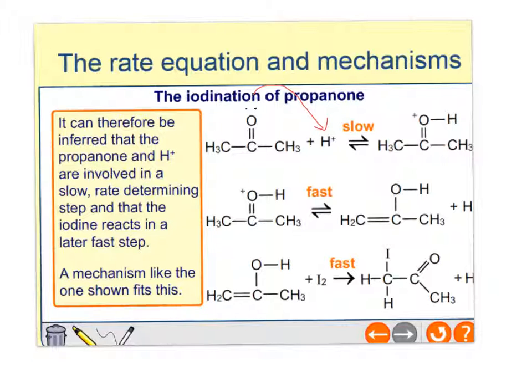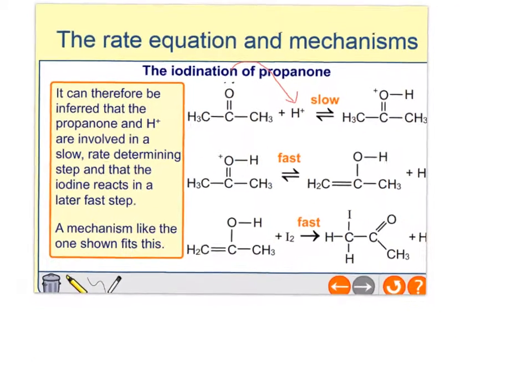Then you are flipping the double bond back onto the oxygen. Don't worry too much about the mechanism of that right now. But the key point is that this is the first slow step, in that you've got the propanone adding to the acid. Nothing else can happen until the propanone has been added to the acid.